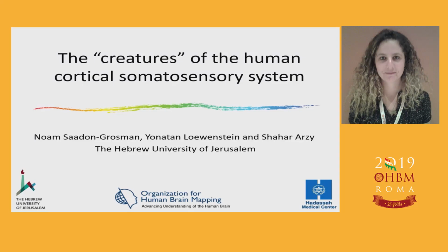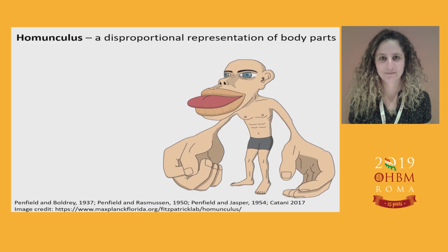Okay, so I'll talk about the creatures of the human cortical somatosensory system. So what do we mean by creatures? Or what is the most famous creature that we know from the neurosciences? It's, of course, the homunculus, a disproportional representation of body parts on the cortical surface, here on the primary somatosensory